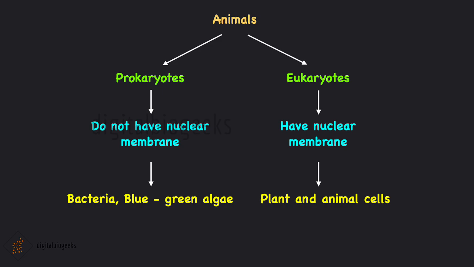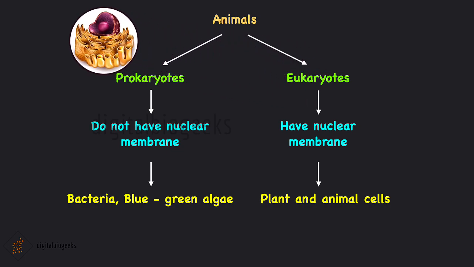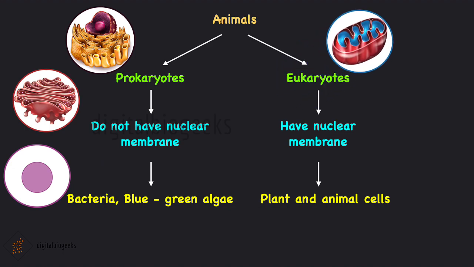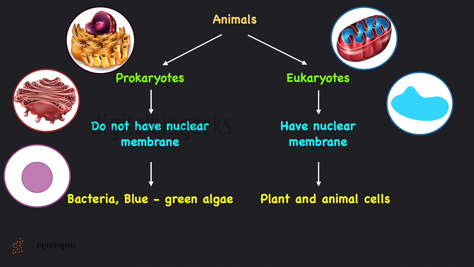You might be aware of the cell organelles like endoplasmic reticulum, Golgi complex, lysosomes, mitochondria, and vacuoles. All these structures are membrane-bound organelles. That means there is a membrane surrounding these cell organelles. But prokaryotes lack membrane-bound organelles.